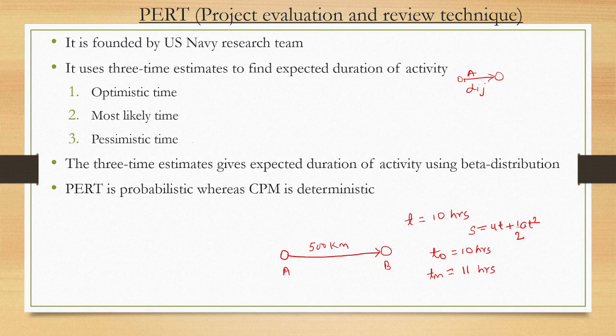This happens generally, and the others happen rarely. Then what is pessimistic time? You are going from A to B and suppose there is an accident, due to which your time increases by 5 hours. So this is 15 hours. This is pessimistic. Optimistic and pessimistic rarely happen. That's why PERT considers all three time estimates to find the activity duration.